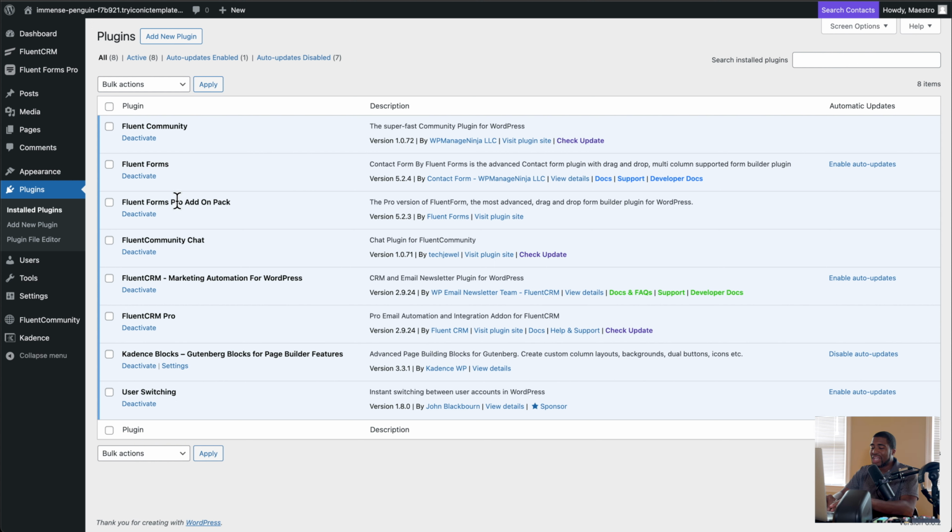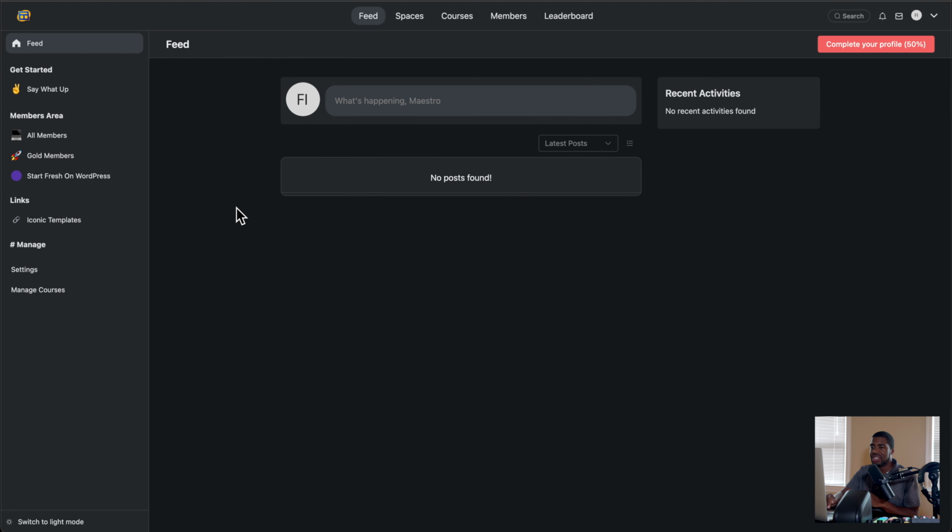What I like about Fluent Community is clicking this button, it's going to take you into the Fluent Community interface. There are no settings if I click this button, but I'm not going to click this button. I'm going to open it in a new tab because I want to keep my admin area open here. So I just opened it up in a new tab, and as you can see, I'm now logged in to Fluent Community. I'm here in the back end. And that's one thing. Let's just start there.